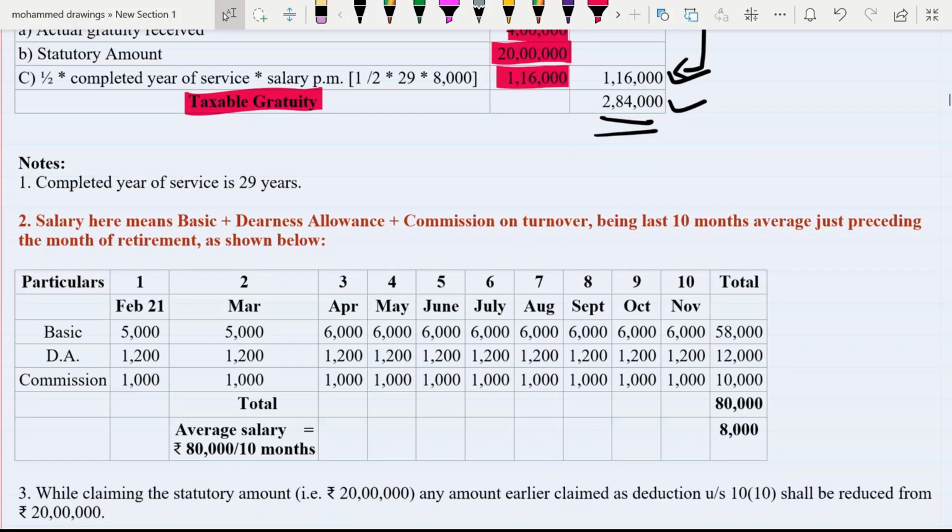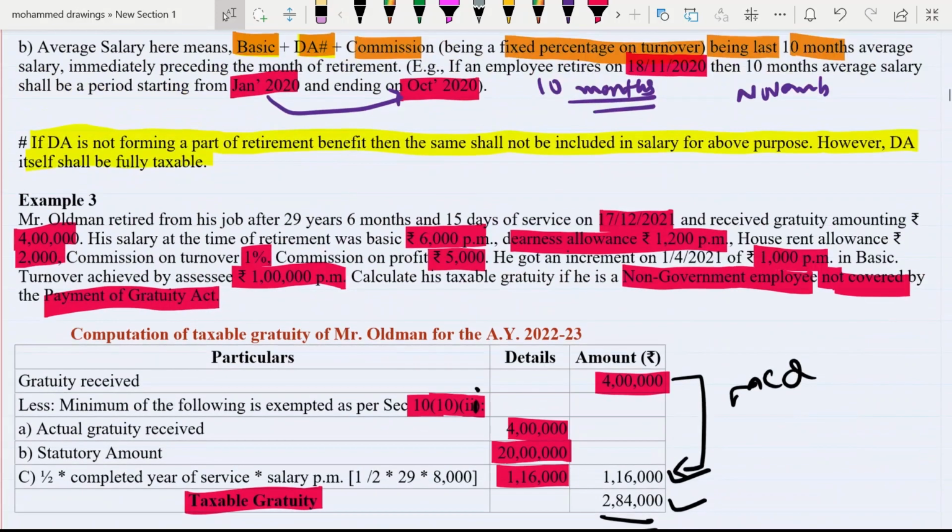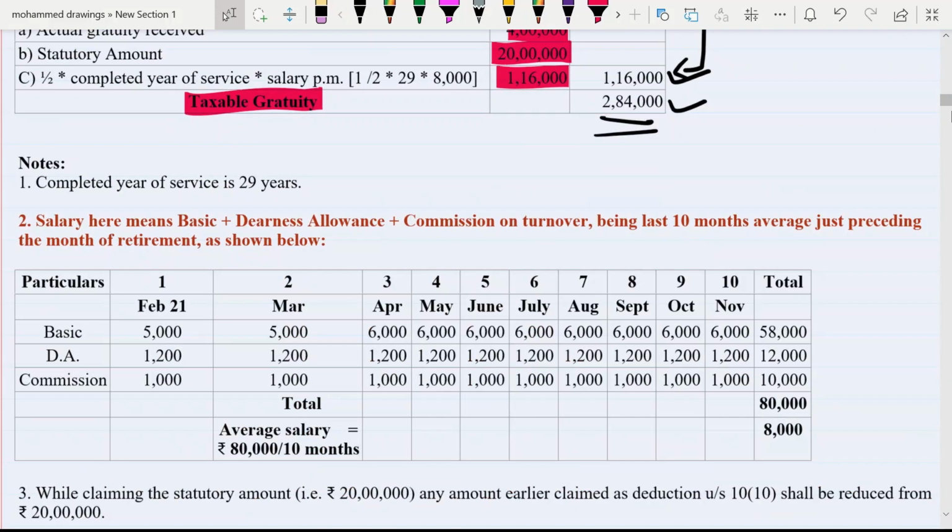First of all we will write down particulars, then our salary, because he retires on 17th of December. So our calculation starts from February to November, because he retires on 17th of December 2021.